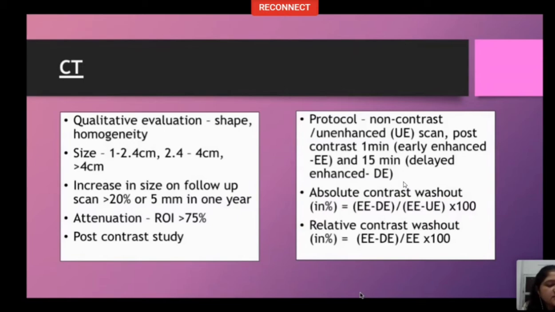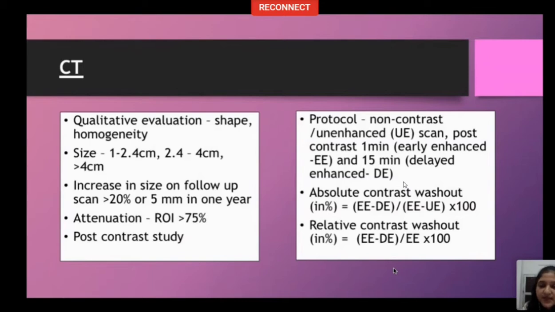But 10 to 40% adenomas are lipid poor, so they will have an HU of more than 10 on NCCT. To identify them, adrenal protocol post-contrast study is done. This is flashed in this box. Adrenal protocol means that we do 3 scans. The first scan is the non-contrast or unenhanced scan. The second is the post-contrast 1 minute or early enhanced scan. And the third is the 15 minutes delayed enhanced scan.